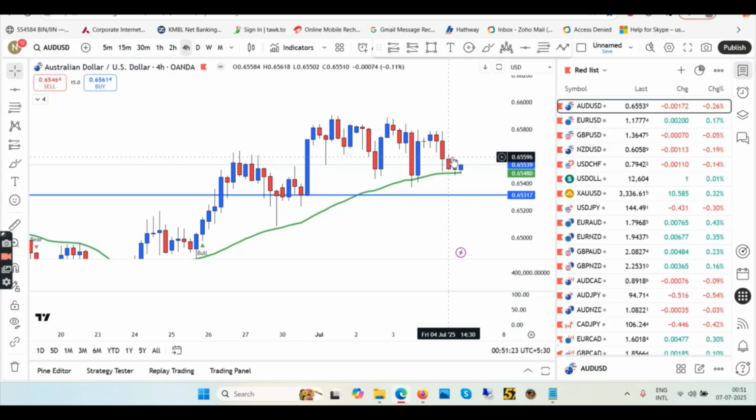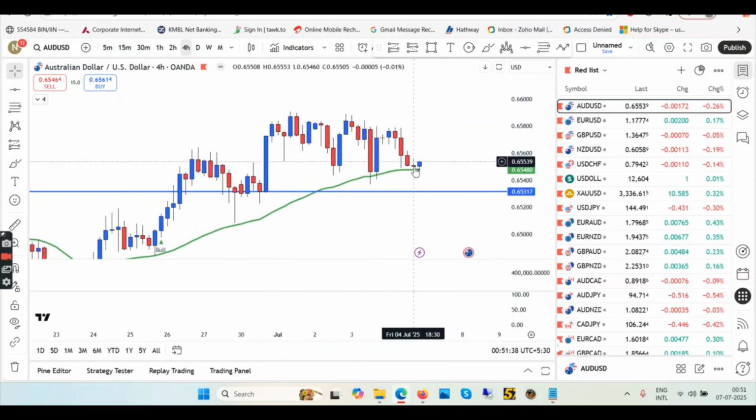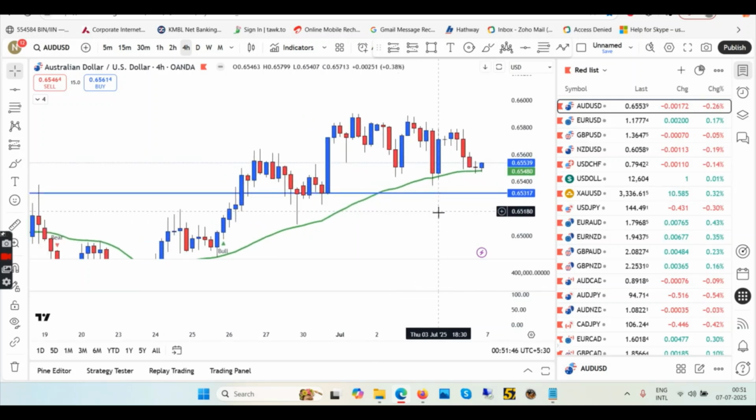So if this red candle is eaten by the blue candle, then only enter long and take a profit somewhere here. Otherwise, if this low is broken, then that will be the confirmation of the downtrend, but that will be too far, I guess. You'll have to wait for the red candle to break this low, and then pull back and then go down after the red confirmation candle. So I think you have to keep an eye, wait and watch. But by the current setup, looks like we might go long if this candle is eaten by the next blue candle and take profits here. I think so. So this is what I have for AUDUSD and NZDUSD.